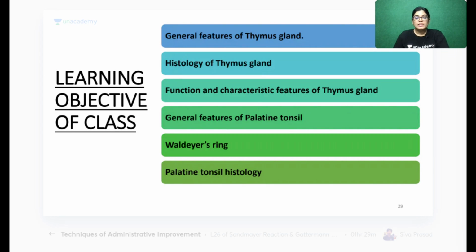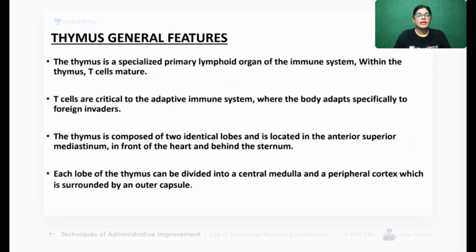Now I am coming to the topic of today. The learning objective of this session is to understand the general features of thymus gland, its histology and its characteristic features. It is also to understand the palatine tonsil, the Waldeyer's ring, and the palatine tonsil histology. My dear friends, I want all of you to understand these topics from this session. These are the enlisted topics, which are very important. So let's move with our objective.